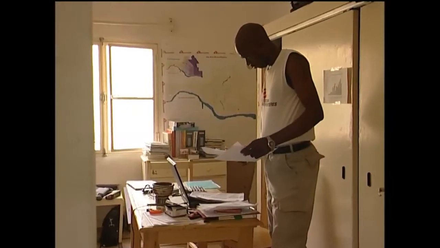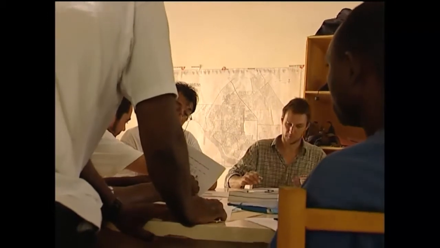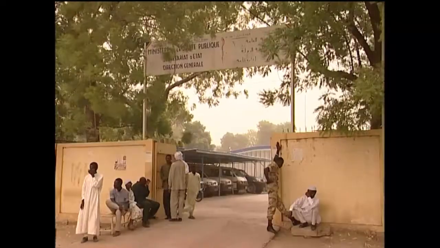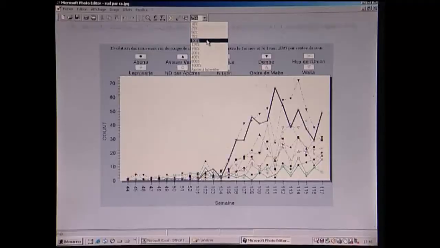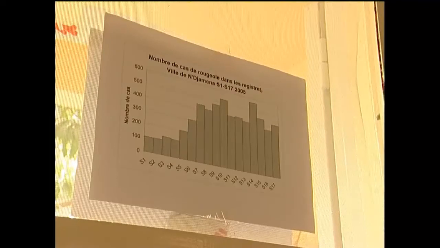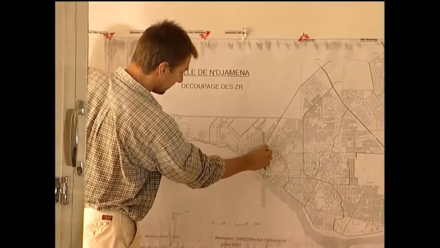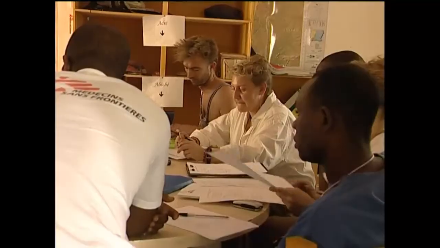The preparation of a mass vaccination campaign involves mobilizing the necessary means to ensure effective vaccination. A coordination team is set up involving local authorities and all participating organizations. Its objective is to define the most appropriate operational approach given the situation in the field. The resources required for the campaign must then be assessed and practical planning performed.